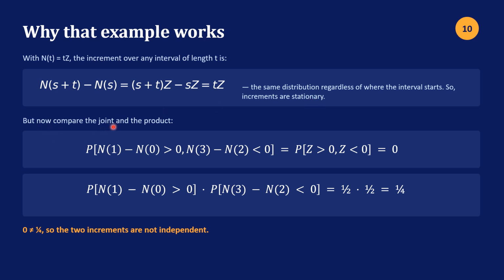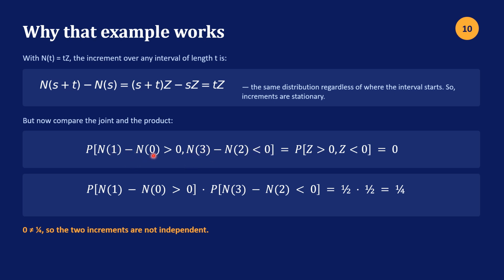But now we compare the joint, this here, and the product, and they should be the same if they're independent, but they're not. So if we just take an example here, you have the number of arrivals between 0 and 1 being greater than 0, and the number of arrivals between time 2 and 3 being less than 0.